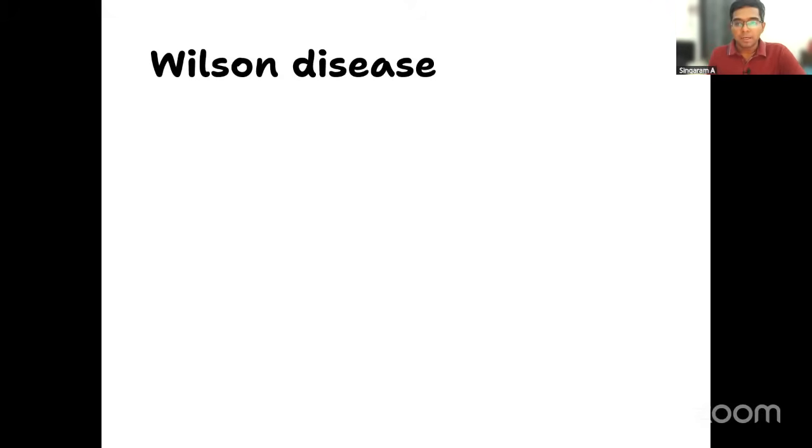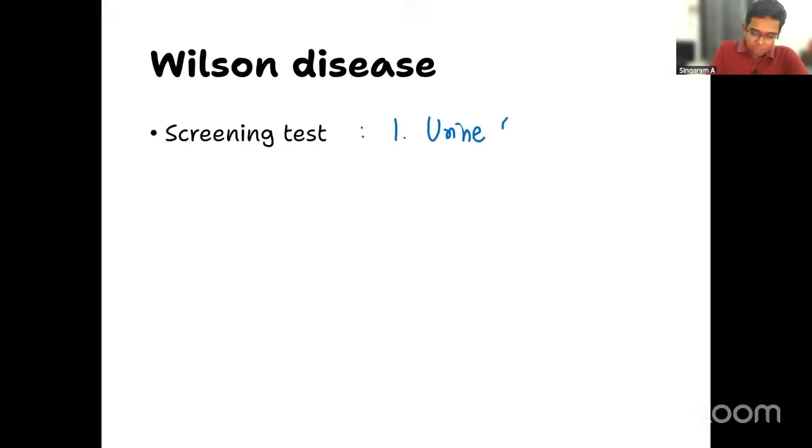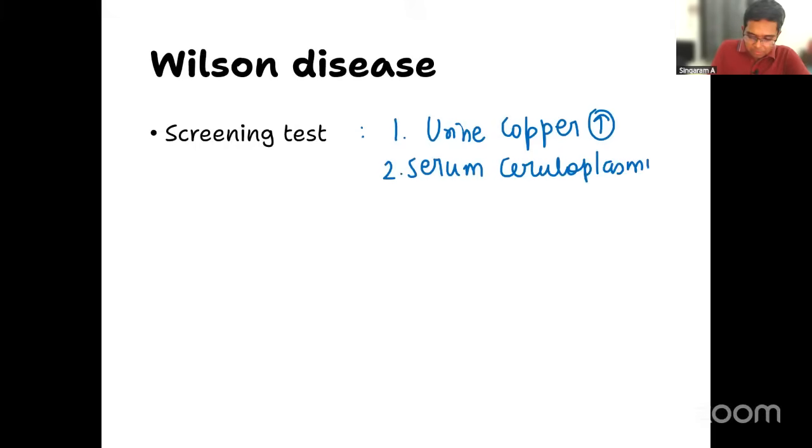Moving on to the next part, what are the screening tests for Wilson disease? Two tests are there. One is urine copper, which will be increased. Second is serum ceruloplasmin, which will be decreased. But please keep in mind, these are screening tests only.